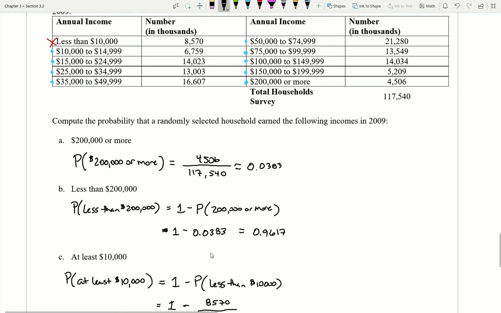Now, here, it may not seem like it saves that much time, right? Because like, how hard is it to add 9 numbers together on your calculator? But can you imagine if instead of 10 different categories for annual income, what if I had 10,000 different categories? Yeah, you're probably not going to want to add up, like 9,000 something different categories for a problem. That's just not time efficient. So complements can be great because they can allow you to say, hey, instead of computing all of these things, why not compute the stuff you don't want and take it off of the grand total?